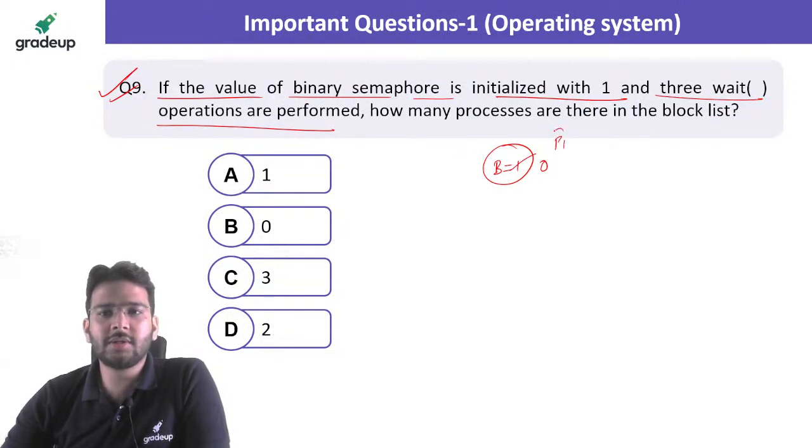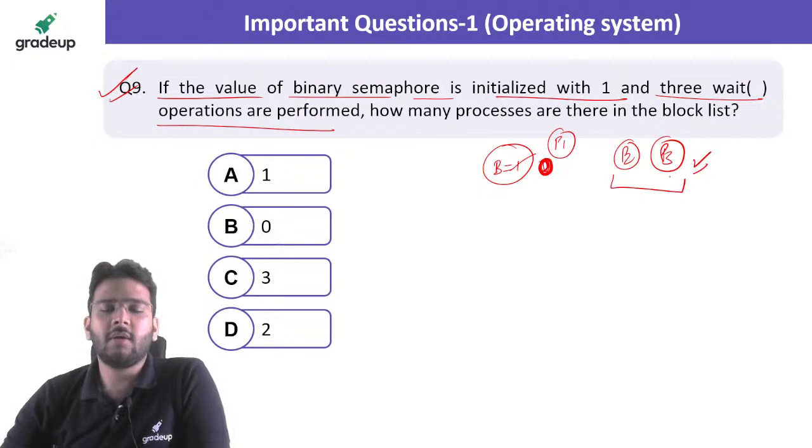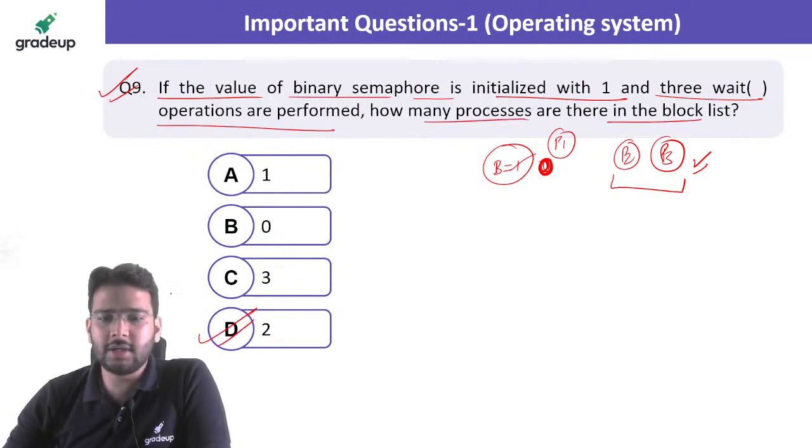Suppose process P1 arrived and performed the wait operation, so it is going to make it 0. Then 2 more processes are arriving, P2 and P3. Now, as the value of the binary semaphore is already 0, these 2 processes will get blocked and they will be present in the block list. That's what we have to answer: how many processes will be in the block list? Option D is the correct answer.